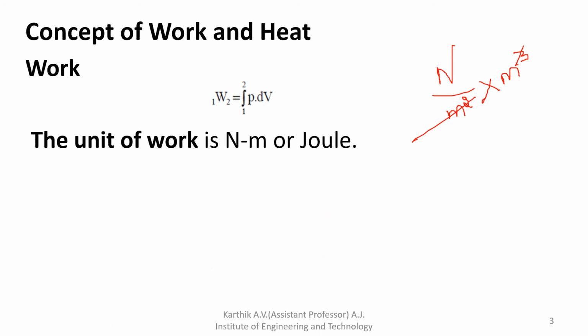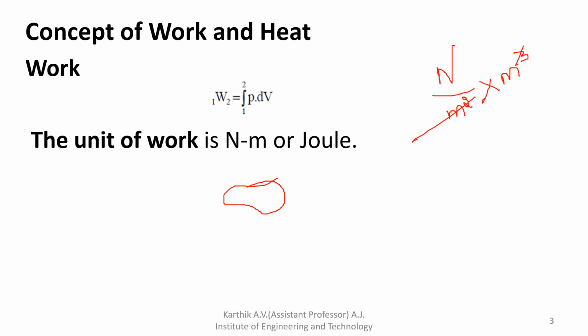If the fluid flows through the control volume steadily with respect to time, that is called a steady flow process.